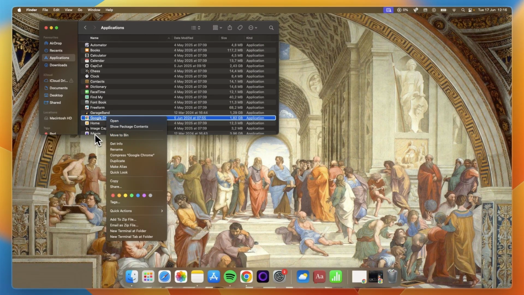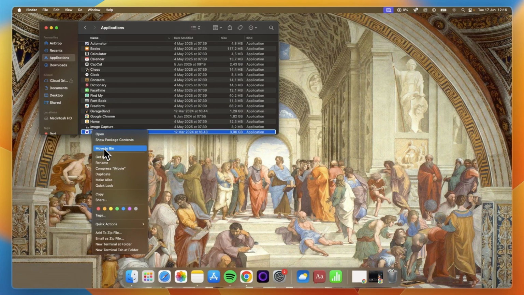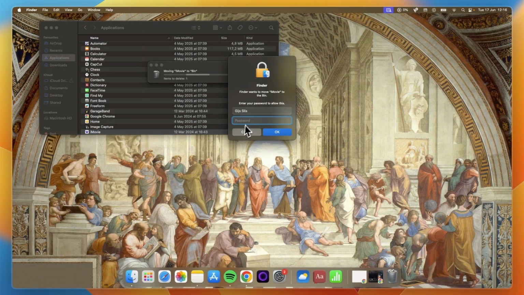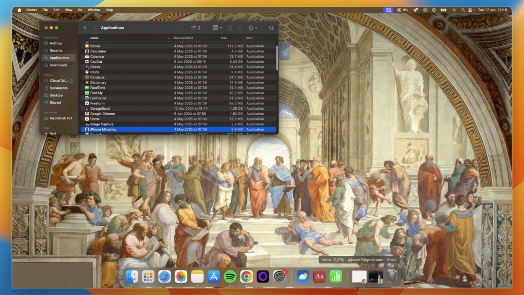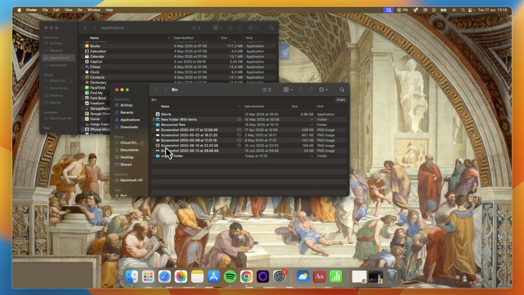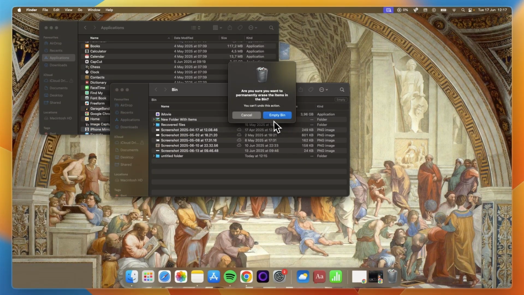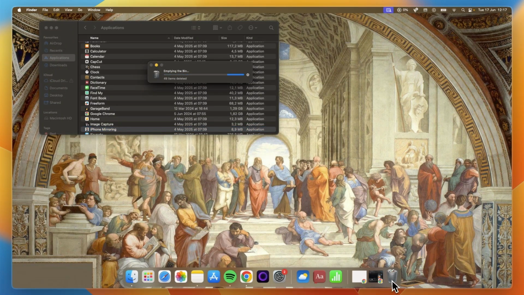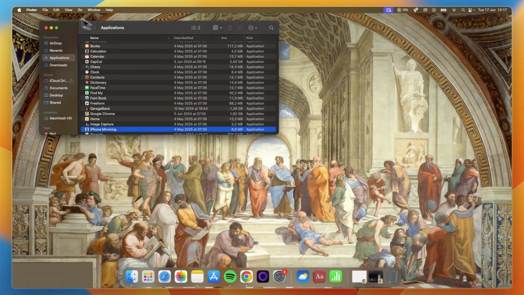Now I don't actually want to delete it, so I'll use iMovie as an example. And once you click Move to Bin, you then need to enter your password for your MacBook, and then it will be moved to bin. And now here you can go to your bin, and you will then see it right there. Now just click empty and then empty bin, and then you have fully deleted the Chrome app from your MacBook.